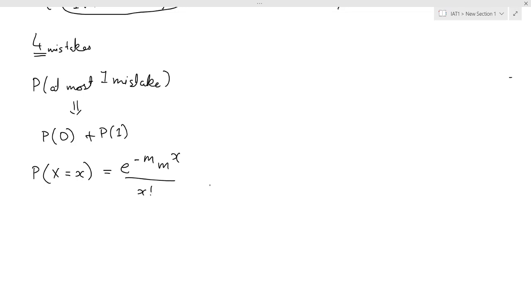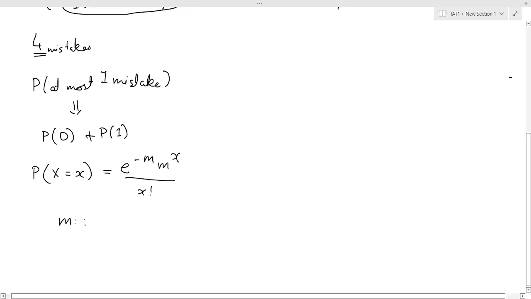You have to remember this formula. Here e is e, m is your mean, and x is the value that you are interested in.